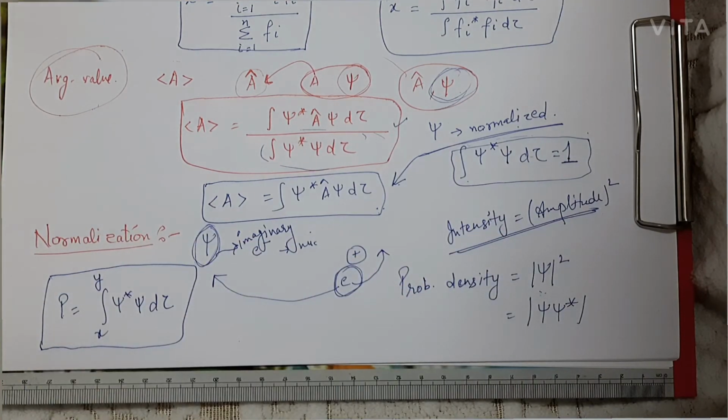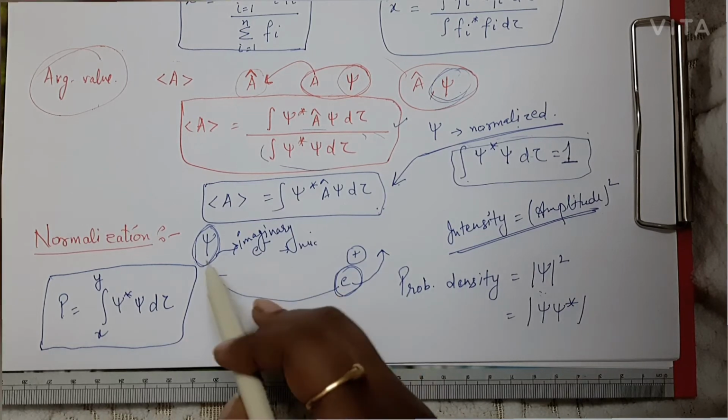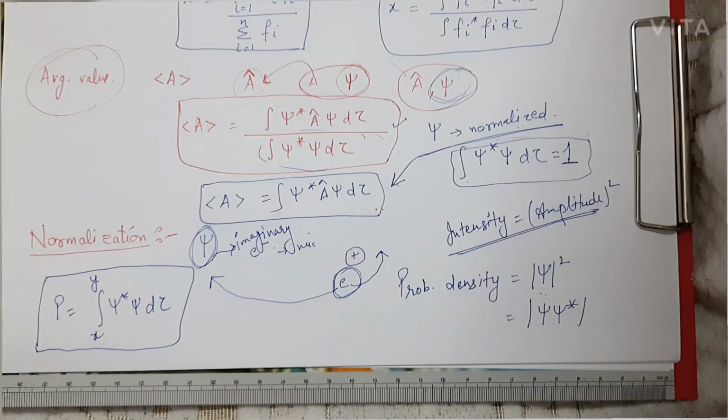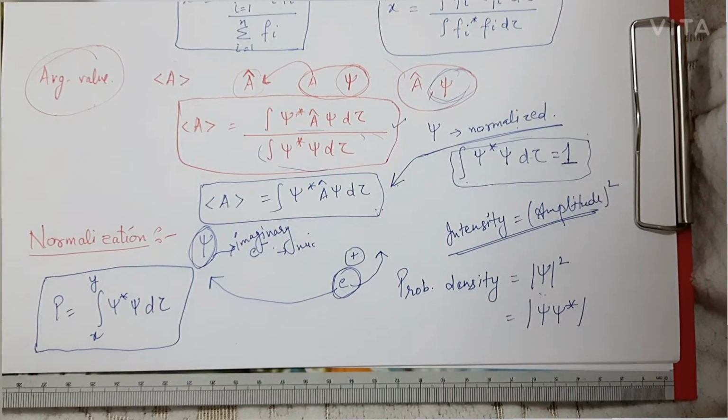So what is actually happening here is that psi is an imaginary value, so psi is an imaginary wave function. Because it is imaginary, it has no physical significance. Now this is all about the probability of finding this electron.